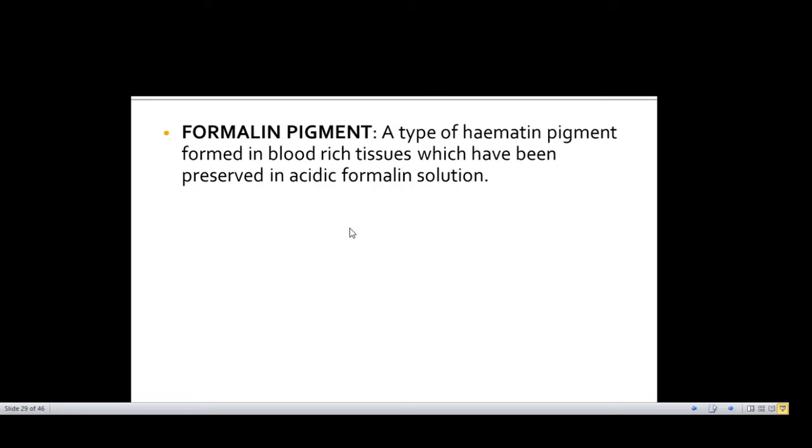Formalin pigment is also a type of hematin pigment, where excessive blood in some organs reacts with the formalin, leading to formation of acid hematin.